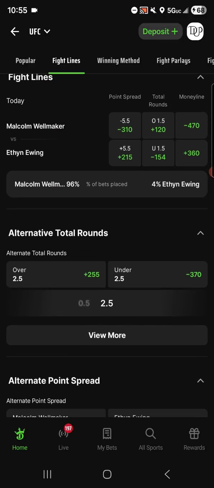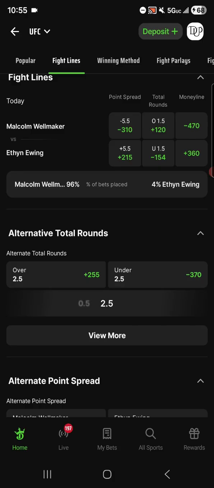Now, for UFC, the way the half rounds work is literally the half round. So what we're saying when we say under 2.5 rounds is we don't think the fight is going to make it past 2.5 rounds. A normal round in the UFC is 5 minutes, so the half round hits at 2 minutes and 30 seconds.